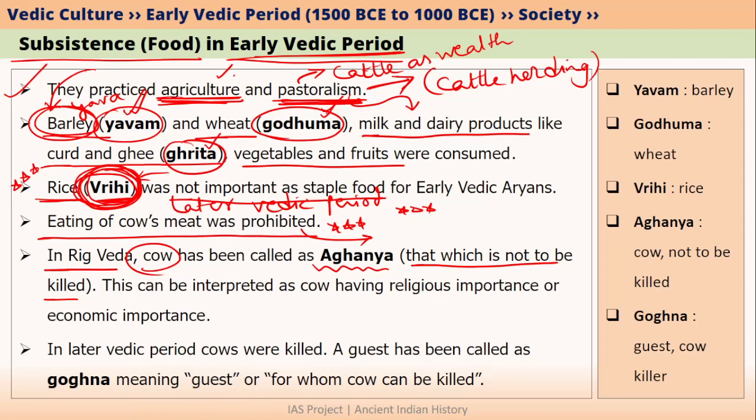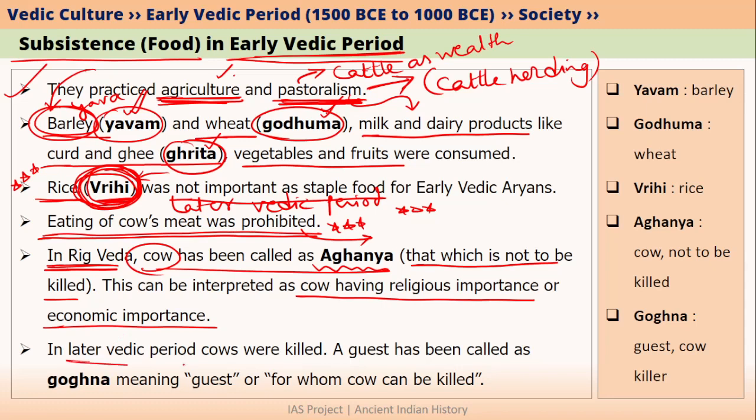However, this can be interpreted in two ways. The first way is that the cow was considered a sacred religious animal, or the cow was considered as having economic importance. So we don't know exactly which one. Whatever the case was, the Rig Veda says that cows should not be killed. That is why we came to the conclusion that eating of cows was prohibited during the early Vedic period.